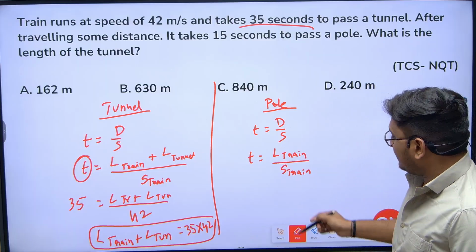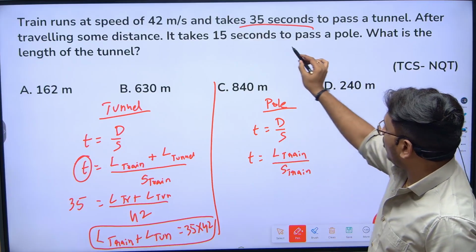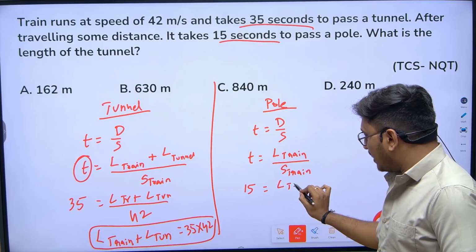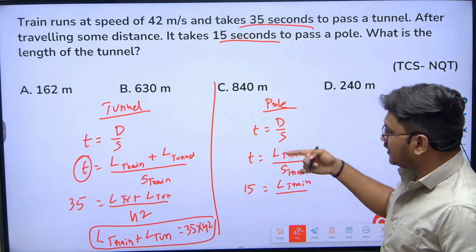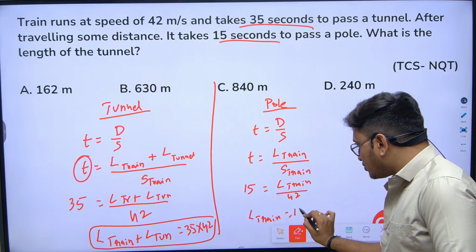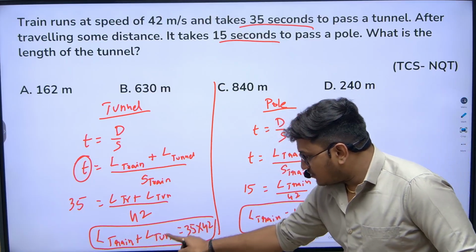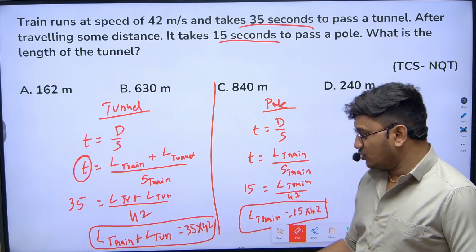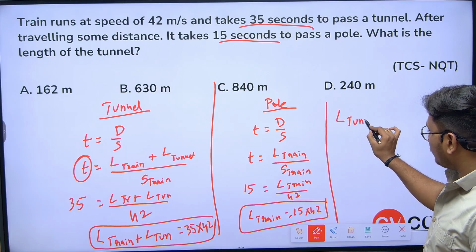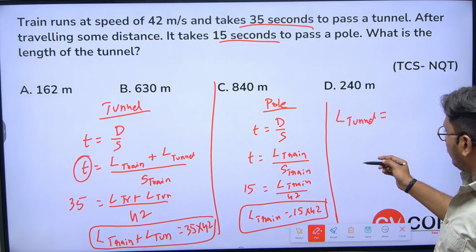Let's say after some time, the same train crosses a pole in 15 seconds. While crossing the pole, the train took 15 seconds. So the length of the train divided by the speed, same train, obviously the same speed, 42. So I can say that length of the train is equal to 15 into 42. Now if you observe, length of the train plus length of the tunnel is equal to 35 into 42. Only length of the train is 15 into 42. Now if I want to know the length of the tunnel, just substitute the length of the train, 15 into 42, in that particular equation. So you will get the length of the tunnel.